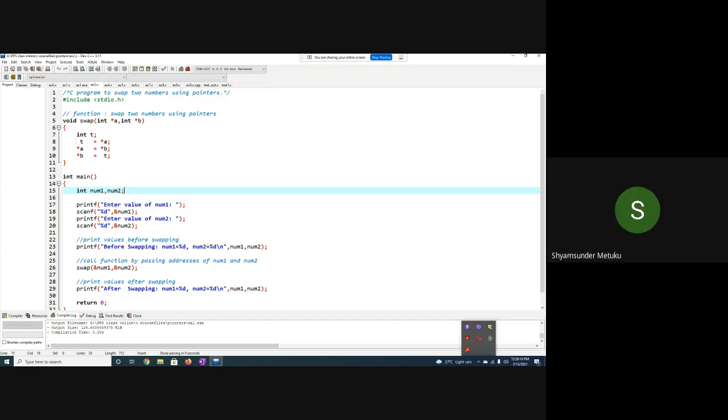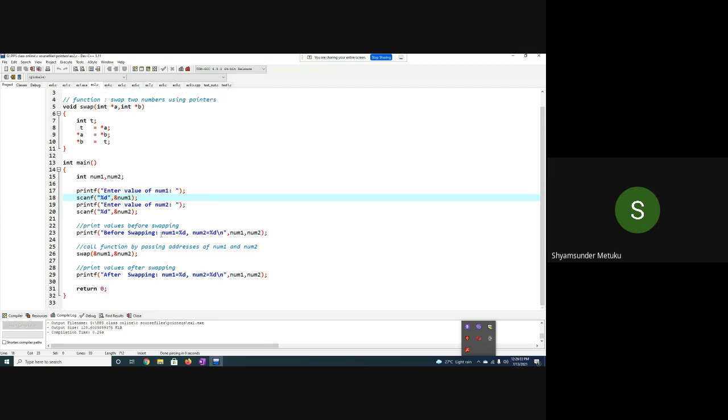So here, the logic is very simple. I need not explain it because I have already explained it in the theory classes. But coming to the program, in the entry point int main, I'm declaring two variables num1 and num2, asking the user to type the first number and second number. So scanf is used. After that, I'm displaying whatever I have taken from the keyboard, the two numbers. Is it really available in num1 and num2? It will display. After that, I'm calling the function. Is it call by value, or by address?